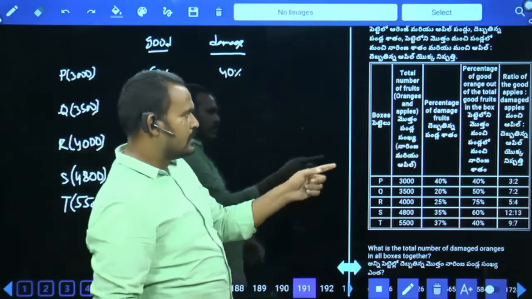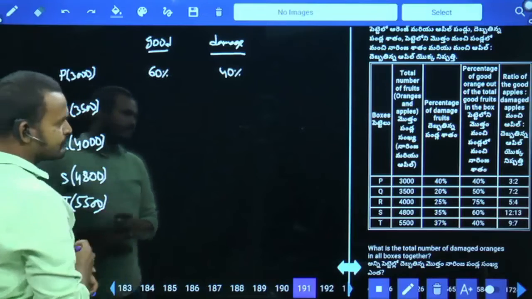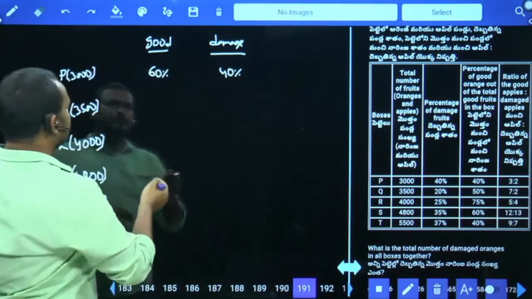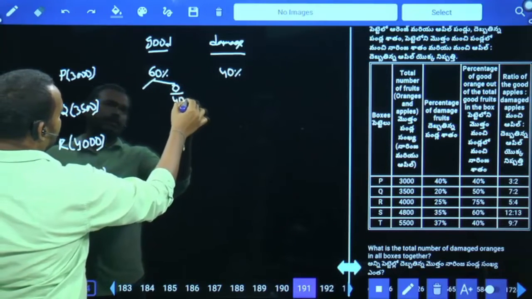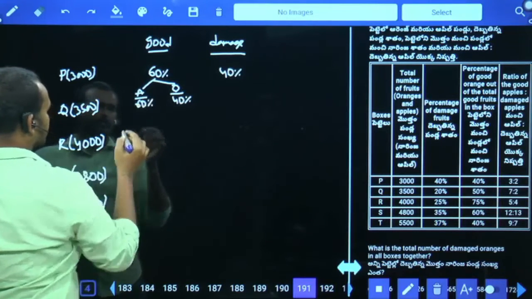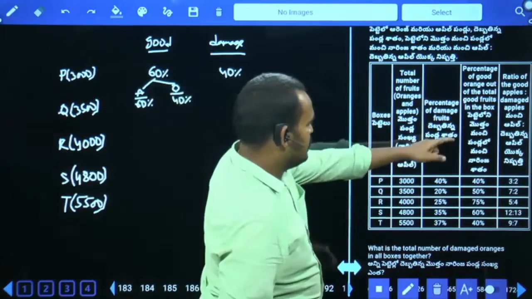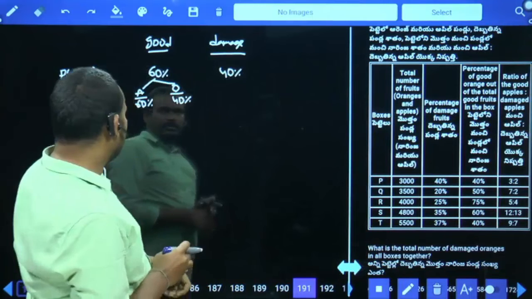And one more, percentage of good oranges out of the total good fruits, 40%. In this, orange is how much percent? 40%. Means apples are how much percent? 60%. Next, ratio of the good apples and damaged apples are 3 is to 2.